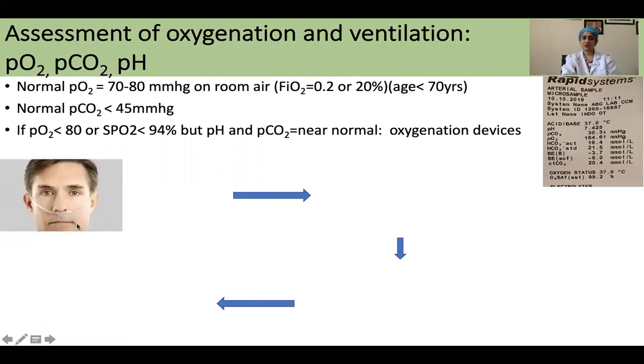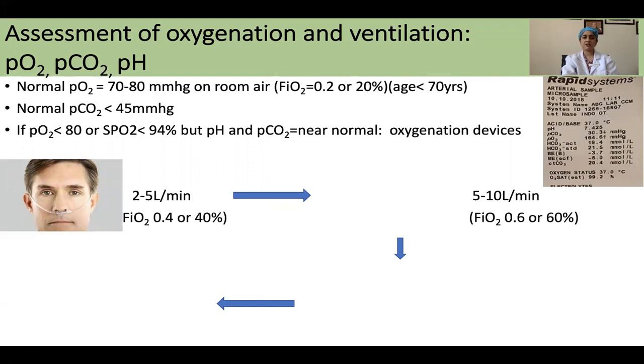The first oxygenation device that we use is the nasal prong, which will deliver oxygen at a flow of between 2 to 5 liters. We should not deliver it above 5 liters. And the room air FiO2 of 0.2 can be taken up to 0.4, or 40% of oxygen can be delivered through nasal prong.